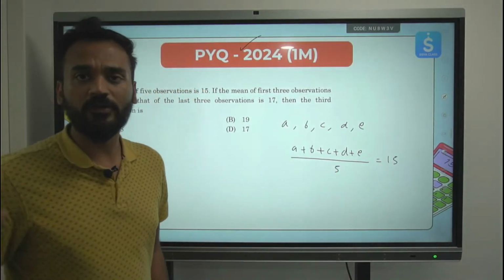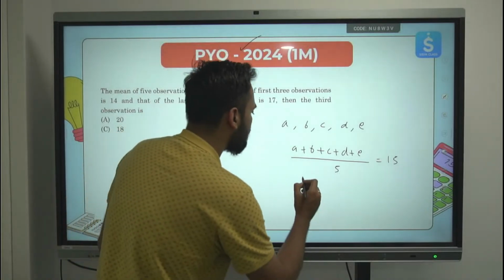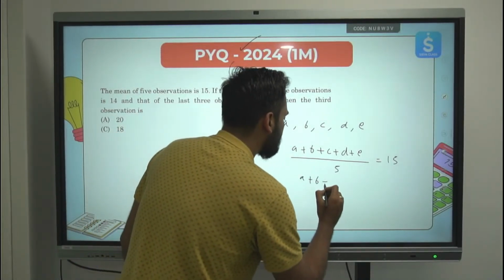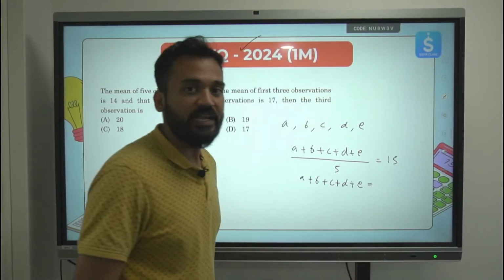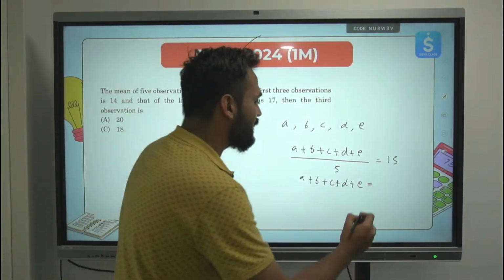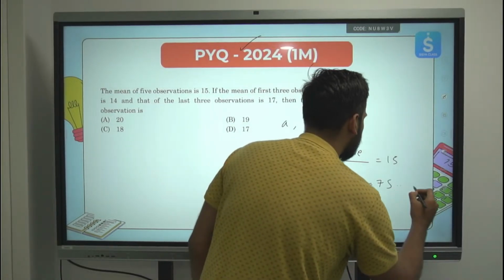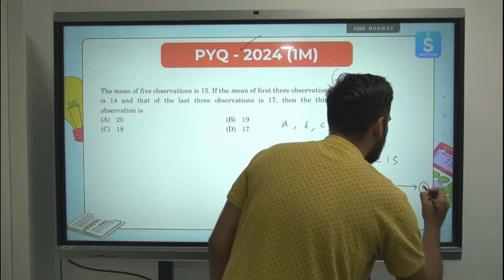We do not know any of the 5 observations. So I can say A plus B plus C plus D plus E, the sum of these observations, is equal to 15 multiplied by 5, that is 75. This is clear to everyone. This I will mark as equation number 1.